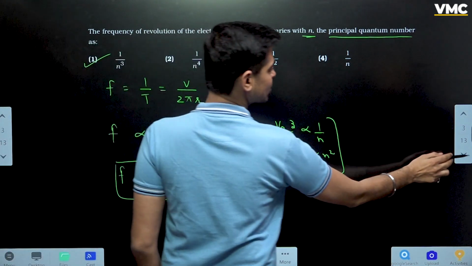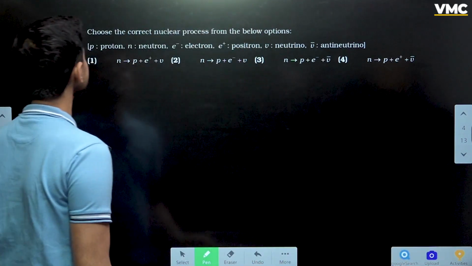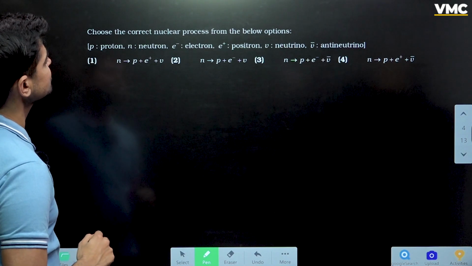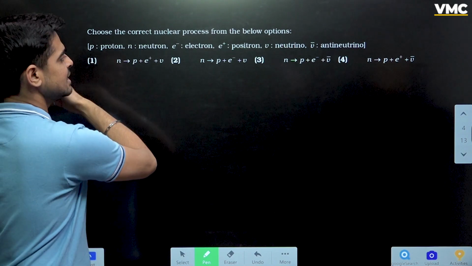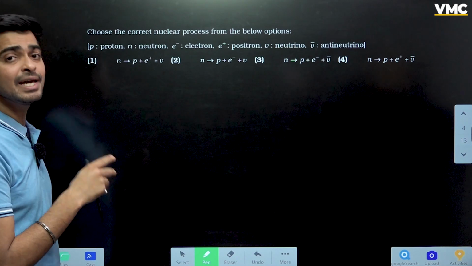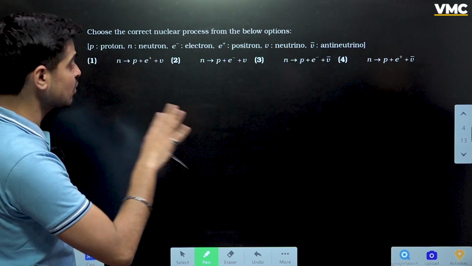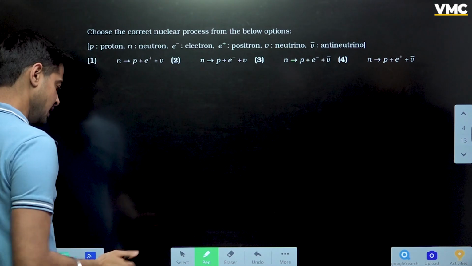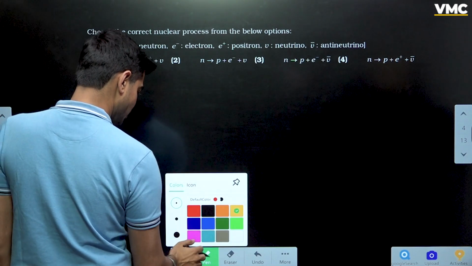All right, moving on to the next question. Choose the correct nuclear process from the below options. Okay, see, we have been given 4 nuclear processes. Out of these, we have to select which one out of these 4 is going to be possible. तो बच्चों आओ देखते हैं इनमें से कौन सा process possible है.